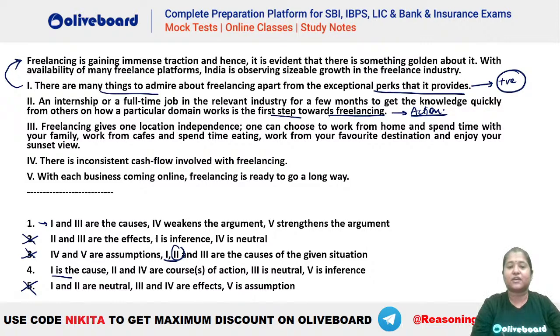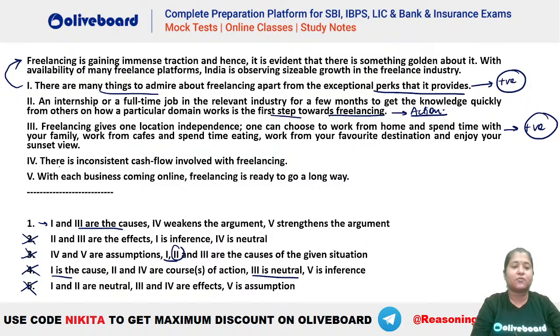Freelancing gives one location independence. One can choose to work from home. Again, you can see this is showing you the positive aspects. That means this is again a reason why freelancing is gaining immense traction. Why is it becoming so famous? Because you have the option to work from home, right? आप कहीं से भी बैठ के freelance कर सकते हो. So absolutely this is also a cause here. So 3 is a cause here, and you can see in this 3 is neutral. That means this is not the one. So 4 is not the answer here.